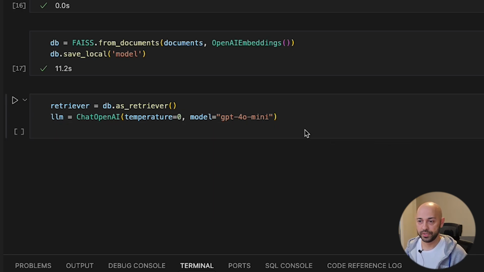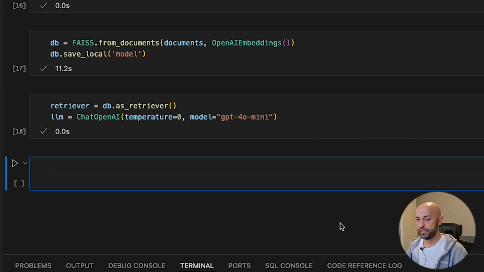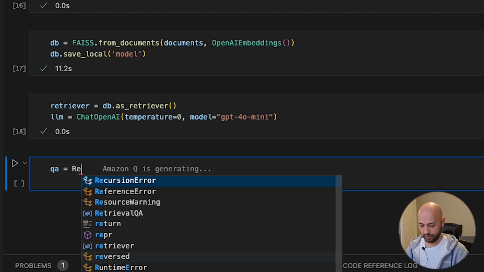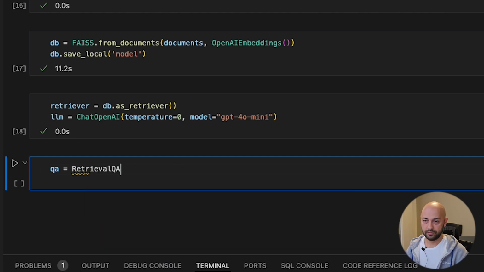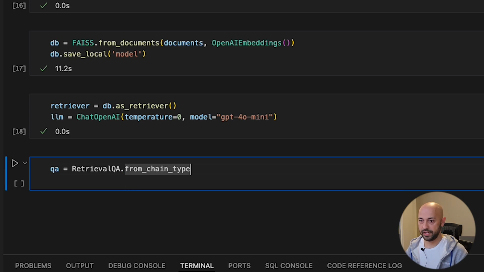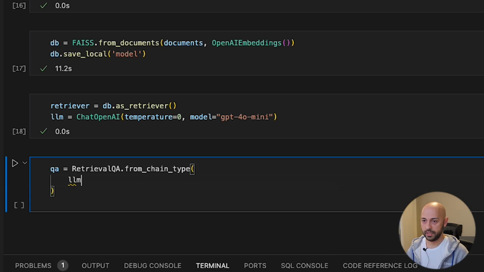Let's run this. The next step is to set up the actual retrieval. So RetrievalQA, that's gonna be from chain type, LLM.